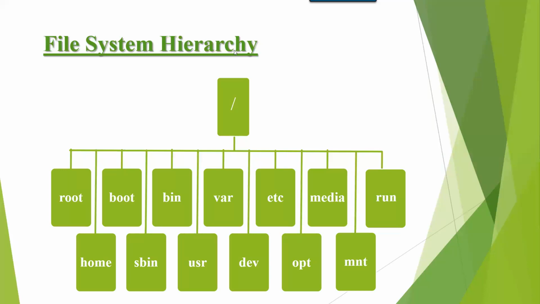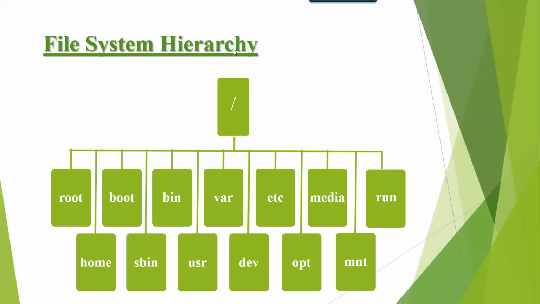So root is the home directory for super user. When super user logged in and is creating any files or directories, the data is going to store under root directory. Super user means administrator. Home is the home directory for normal user. When normal user logged in and is creating any files or directories, the data is going to store under home. Boot contains bootable files and kernel up to version 6. Sbin contains super user commands, the commands which can be executed by super user. Bin contains normal user commands, the commands which can be executed by normal user. And all the points I'm explaining, I'll share the notes also.